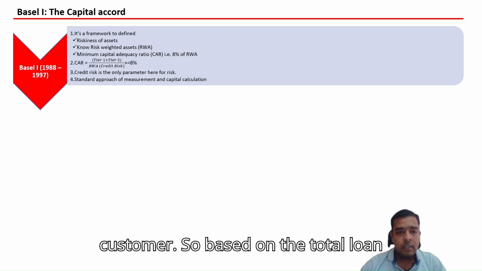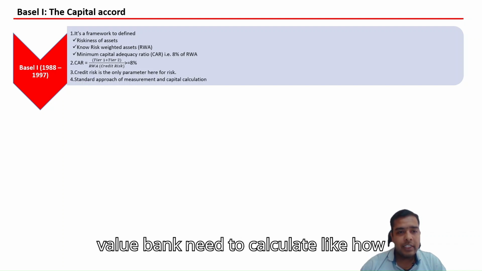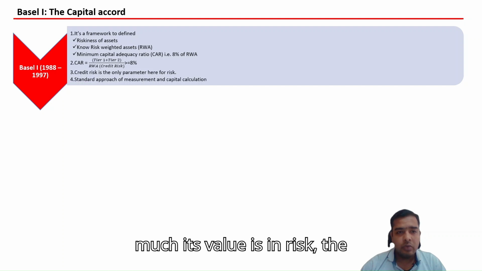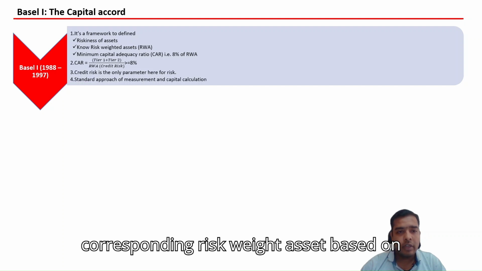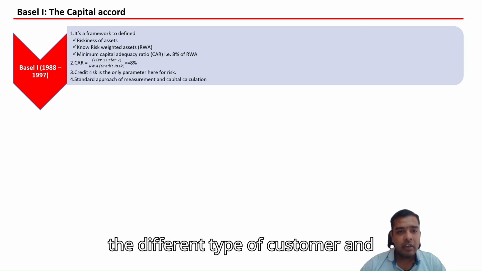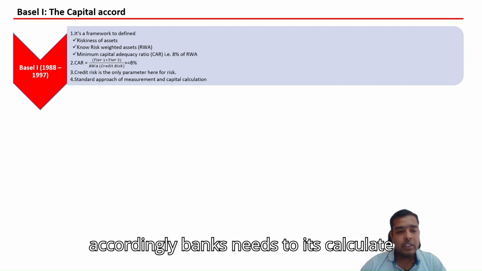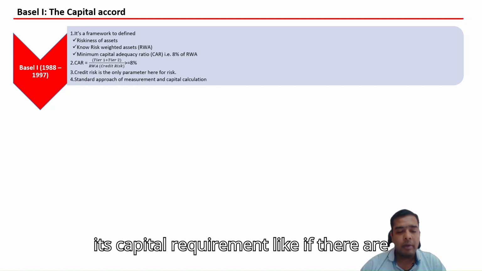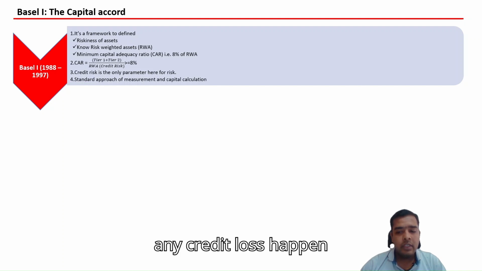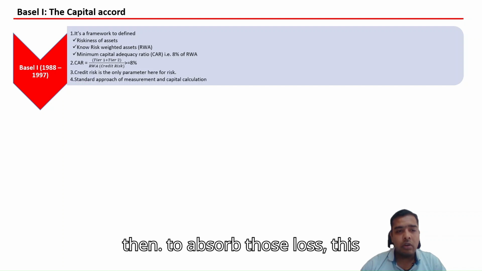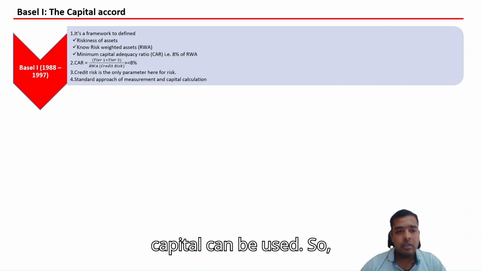Based on the total loan value, the bank needs to calculate how much of its value is at risk, the corresponding risk weighted asset based on the different type of customer, and accordingly calculate its capital requirement. If any credit loss happens, this capital can be used to absorb those losses.